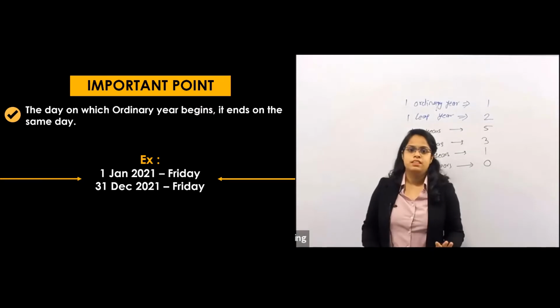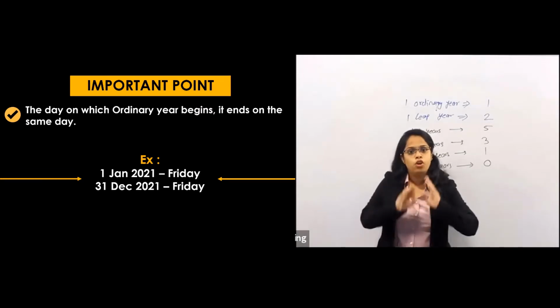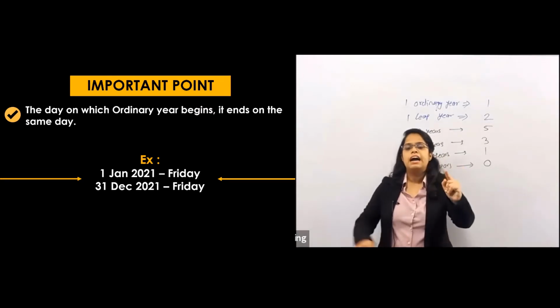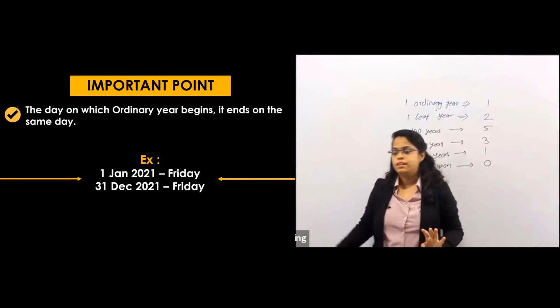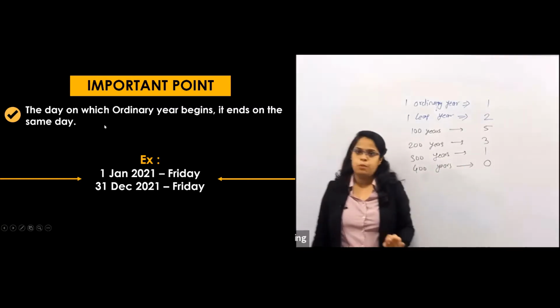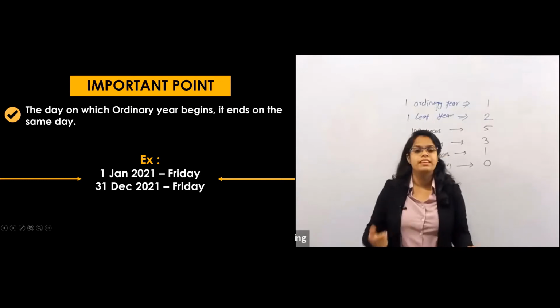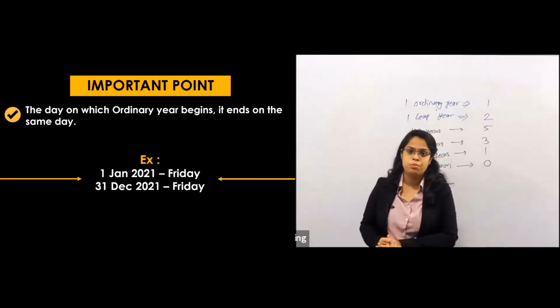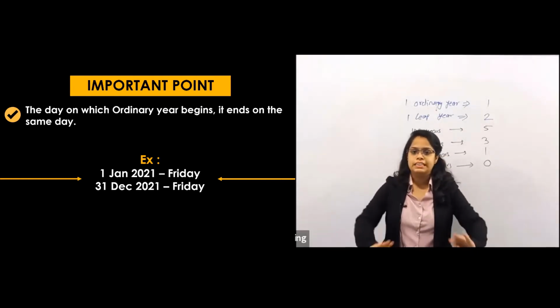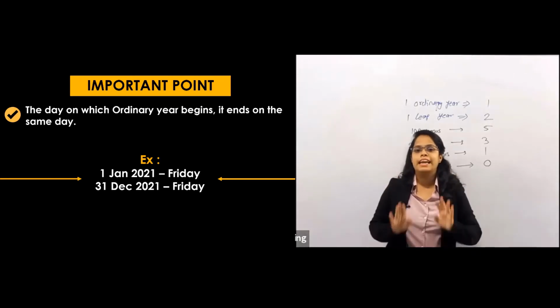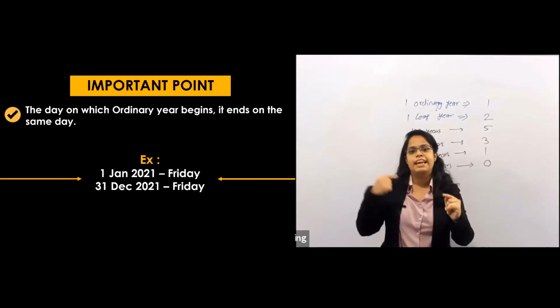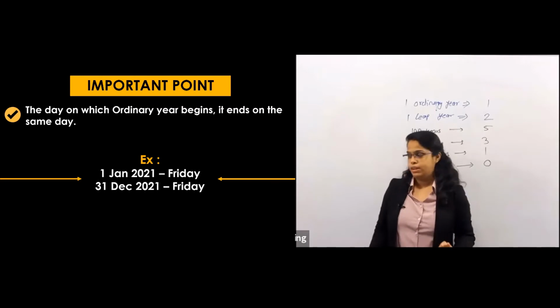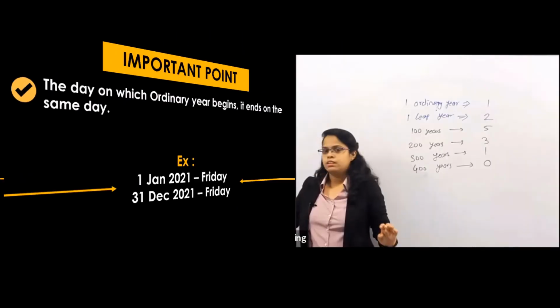This is a fixed thing. This never changes. For an ordinary year, the year starts and ends on the same day. You have to remember this point, because it will help you in the equations.